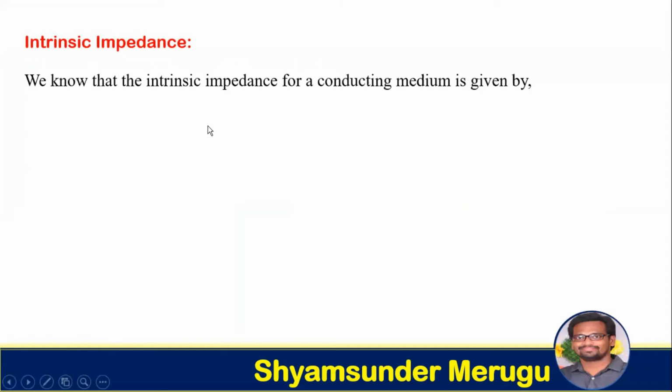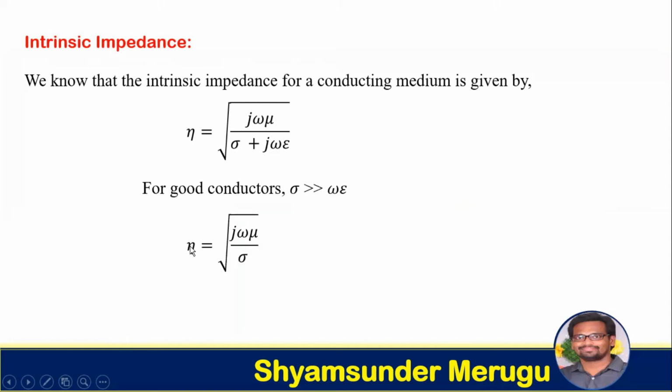Coming to the derivation of intrinsic impedance for good conductors, we know that the intrinsic impedance for a conducting medium is given by eta equals square root of j omega mu over (sigma plus j omega epsilon), and for good conductors we know sigma is very greater than omega epsilon.